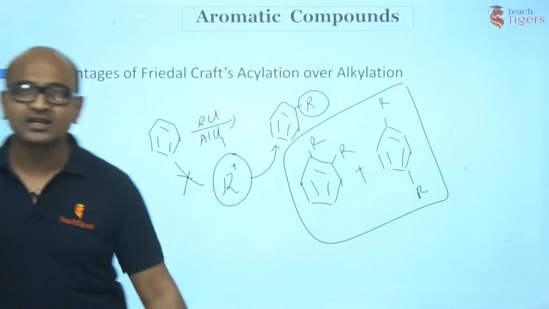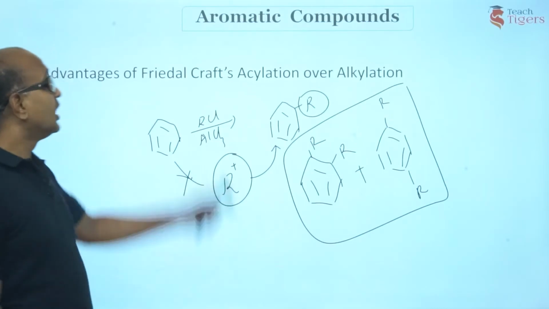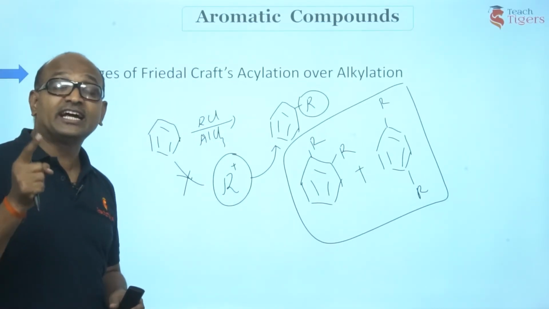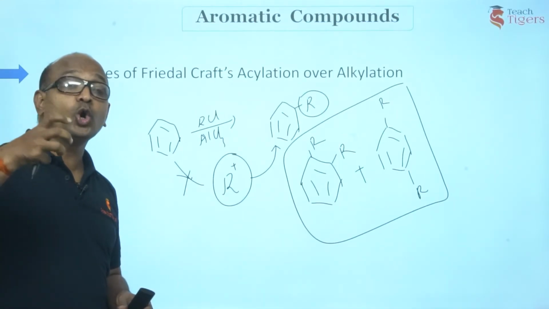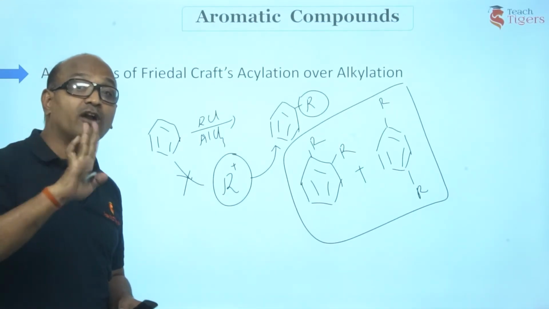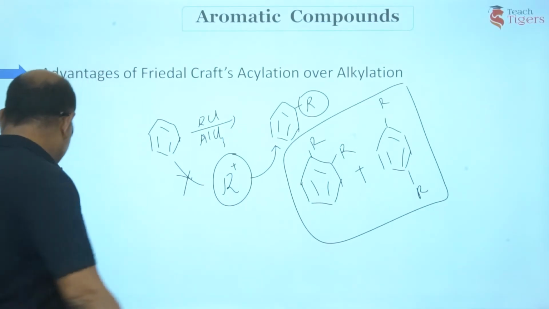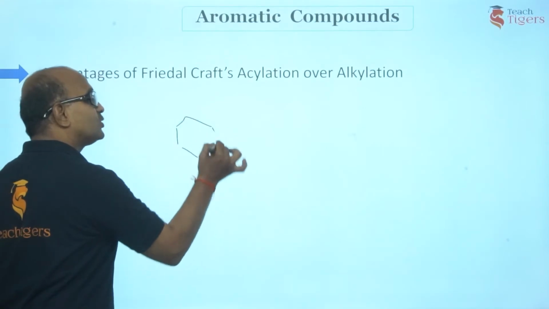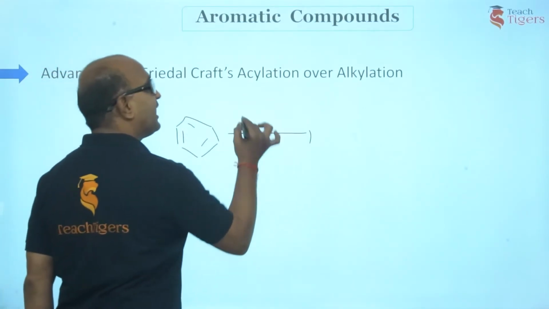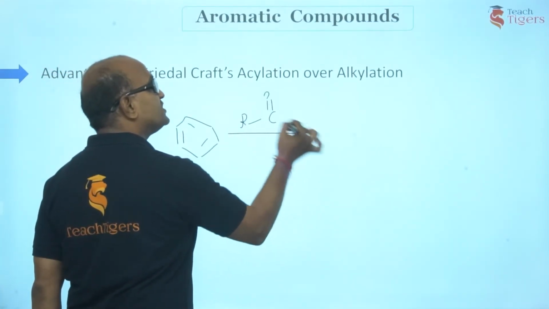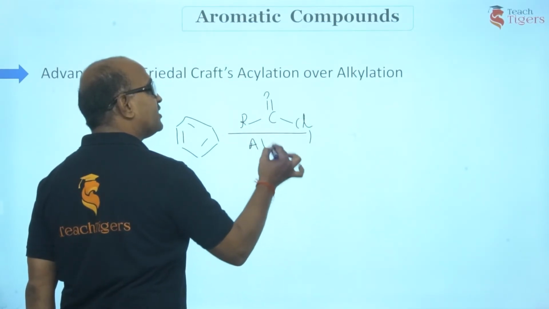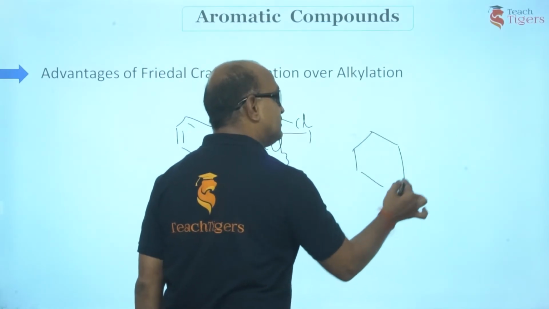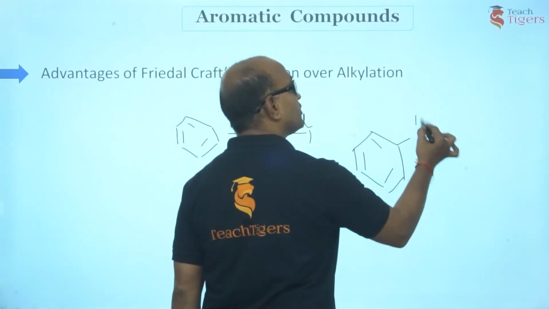But guys, how about acylation? Did I tell you that electron-poor aromatic rings will not favor acylation? That is the thing that I am going to apply here. What am I doing? First I carry out acylation. Say I have RCOCl and then I carry out the reaction with AlCl3. What are you going to get? You are going to get an acylbenzene. This is what you have got.